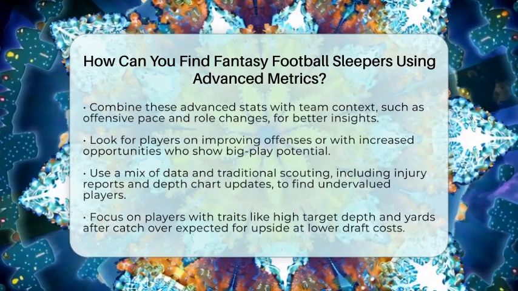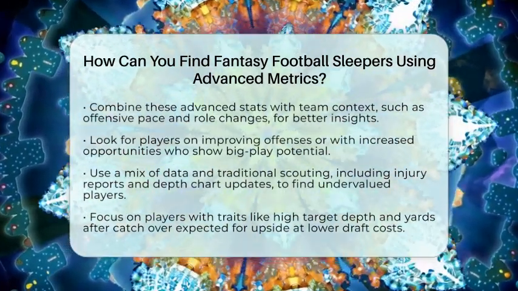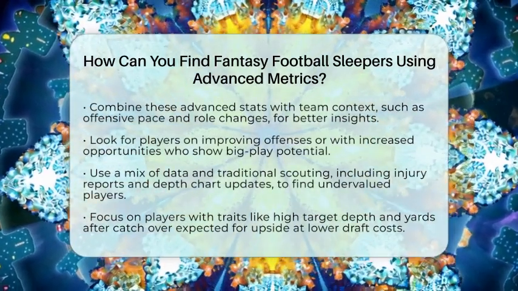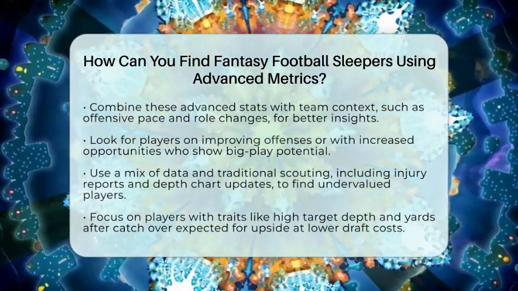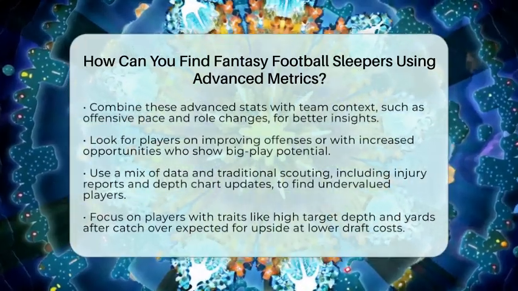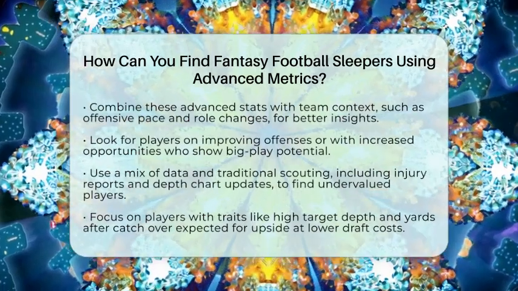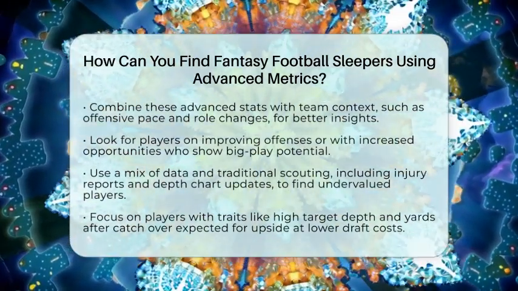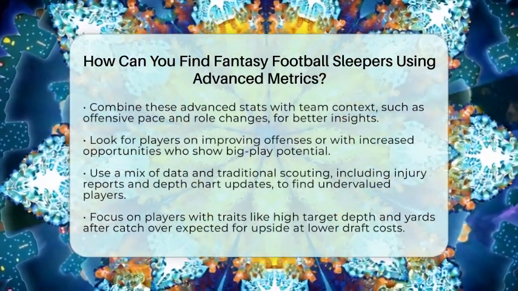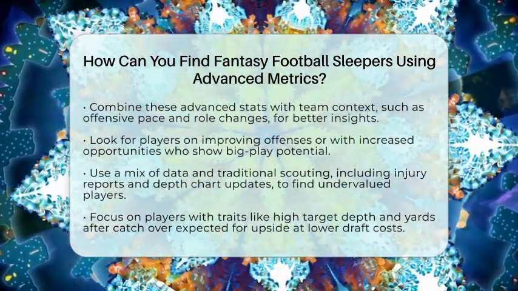For example, a young wide receiver who averages a high target depth and leads in yards after catch over expected but has limited catches might be a sleeper if his team's offense improves or his role expands. Combining efficiency, opportunity, and playmaking metrics with team context helps you find sleepers with big upside at a lower draft cost. This approach moves beyond basic stats and uses data to give you an edge in your draft.